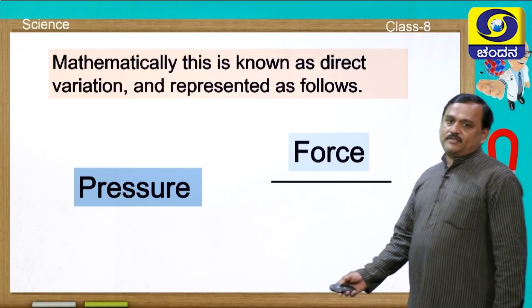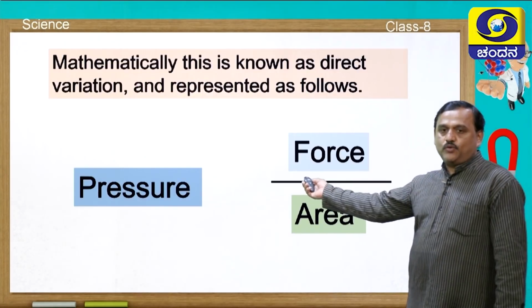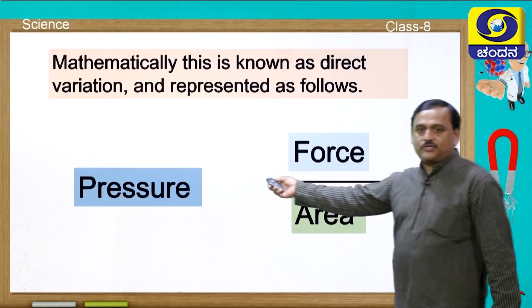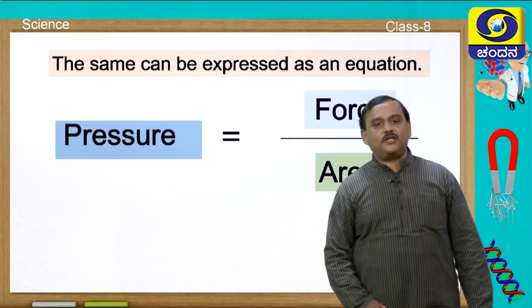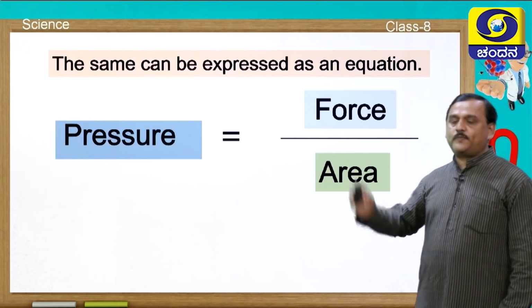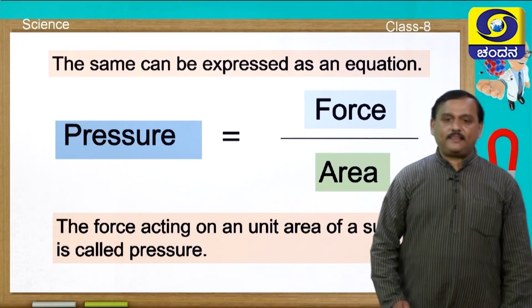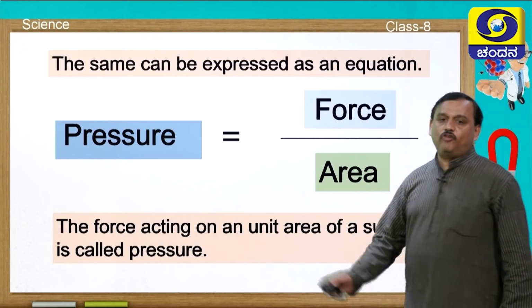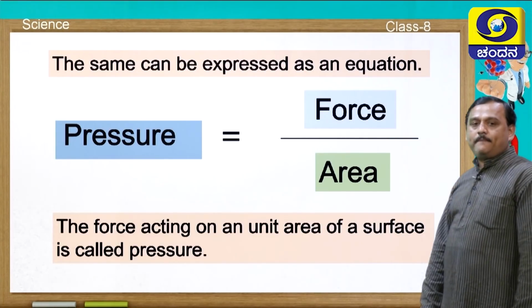The quantities which are directly related to one another are written in the numerator. Force and pressure are directly related, and mathematically as an equation it can be represented as pressure is equal to force per unit area. Using this, you can do some calculations. The force acting on a unit area of a surface is called pressure.